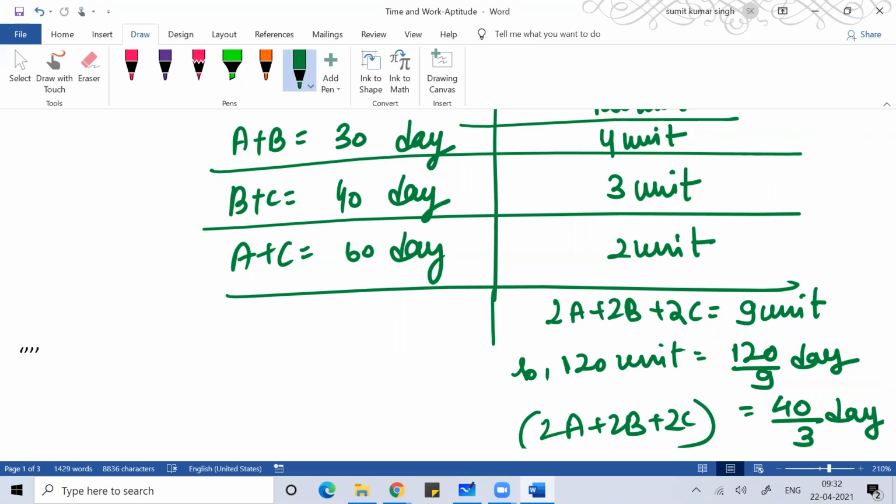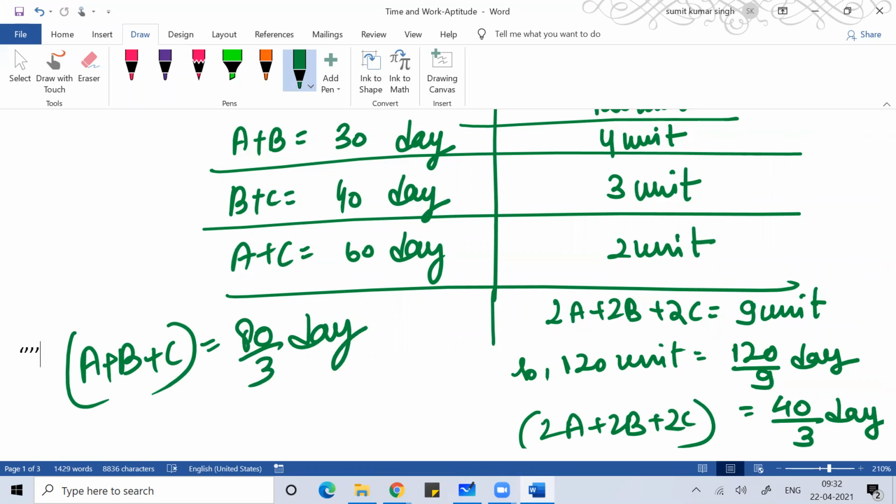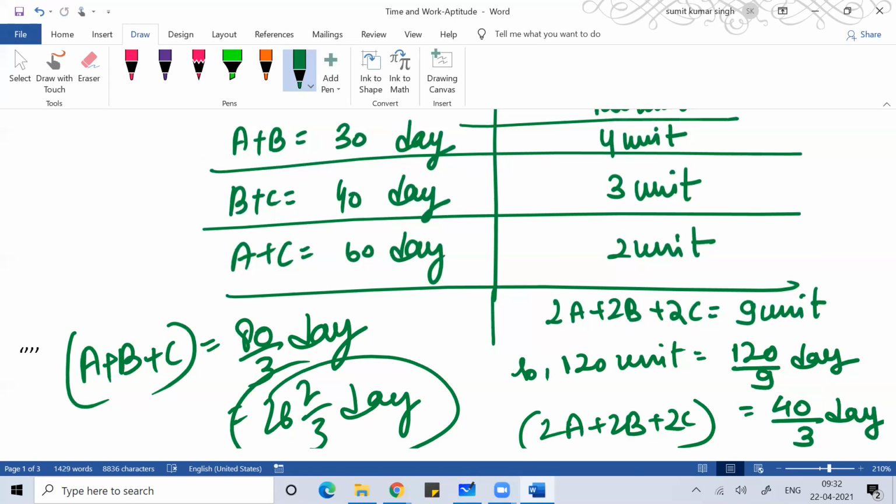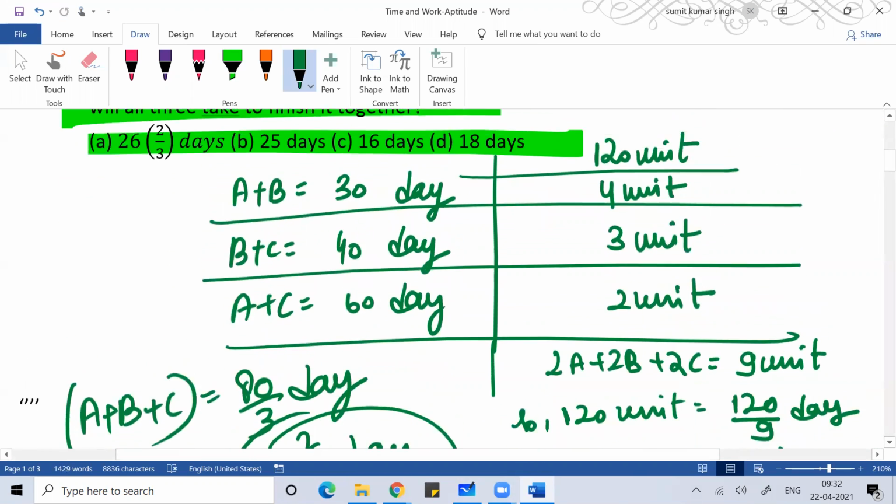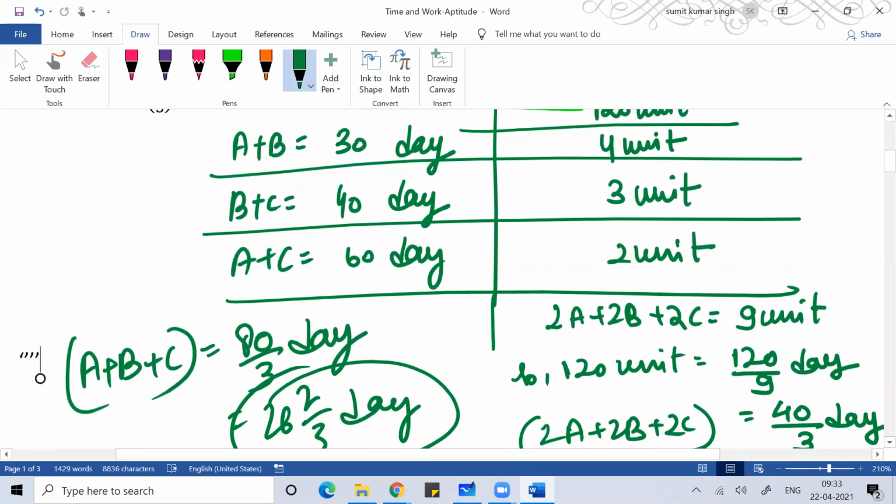But in reality, I don't have 2A + 2B + 2C. In reality, I have A + B + C. So if 2A + 2B + 2C are doing the work in 40/3 days, then A + B + C will do the same work in 80/3 days. It means 26 2/3 days. So whichever way you want to solve, you can solve. Ultimately, you will get the same answer.